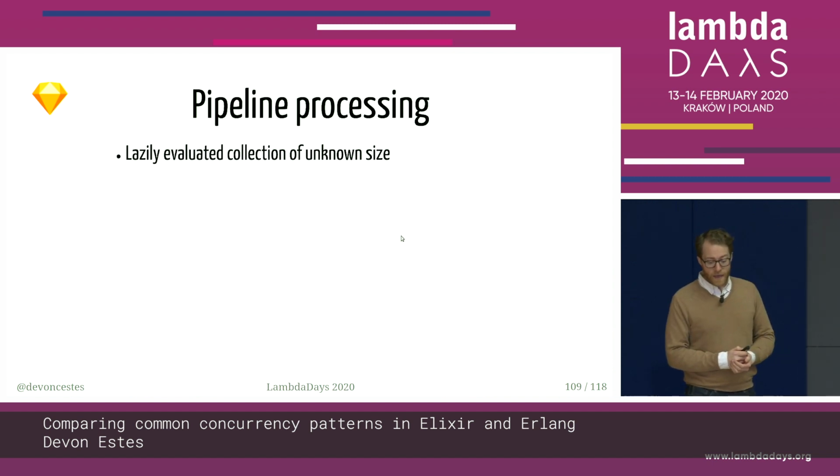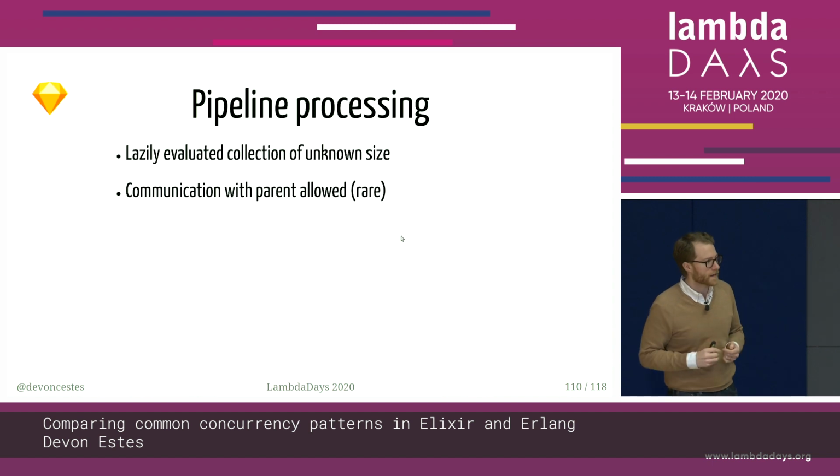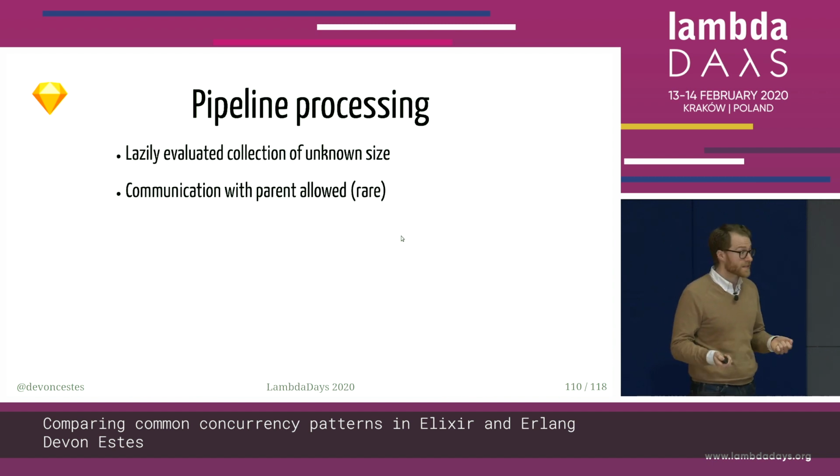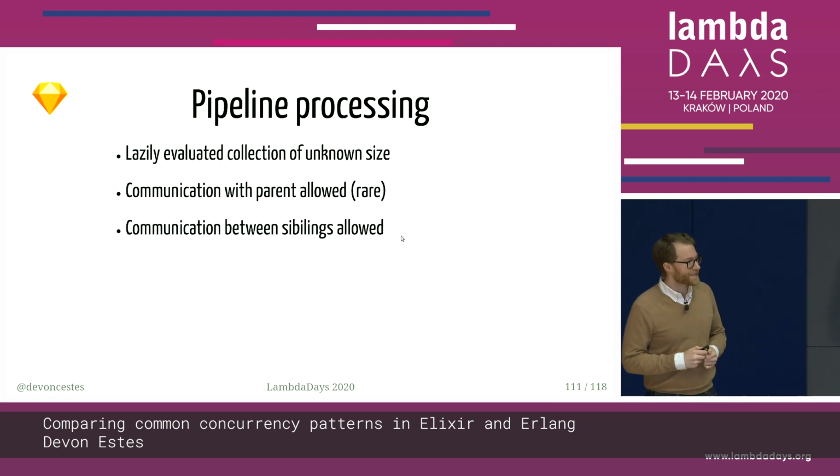infinite size. And the communication with the parent is still allowed, although in this case it is rare. Often it's more seen as in supervision strategies that children can send messages to the parent if something crashes and needs to be restarted, things like that. So with pipeline processing, that communication back up to the parent is a little bit more rare, but it's still allowed and it still does happen. But there is a lot of communication between the siblings now.